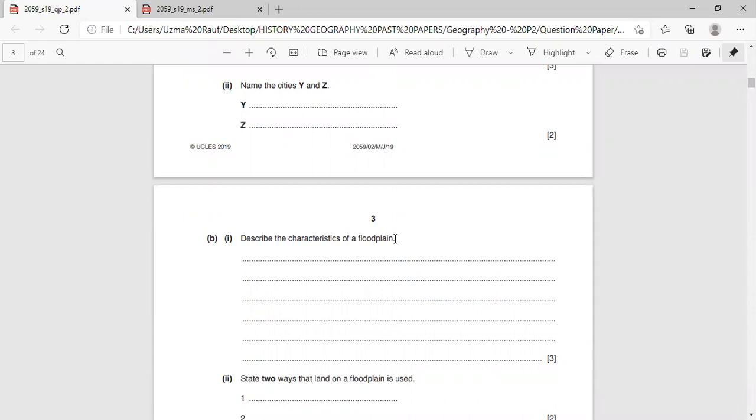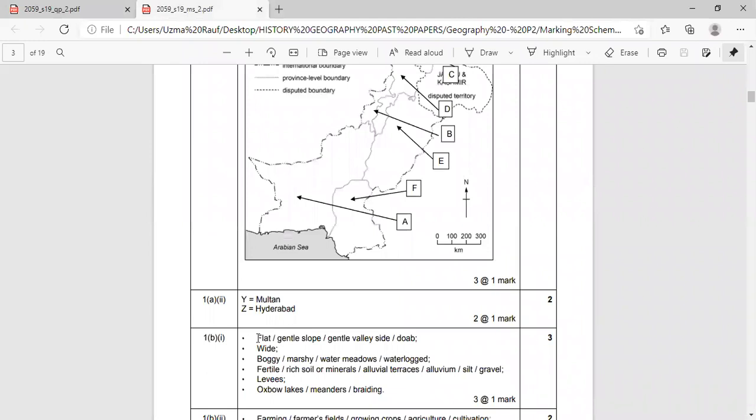For example, flood plain, feature number 1. What would be feature number 1? Can you answer me? Anyone? G, can any one of you answer me? Active floodplain, old floodplain. Not old floodplain, we are talking about floodplain here. The characteristics of a floodplain means the features of a floodplain. Okay, let's discuss the answer. Look at this. Miss, those are oxbow lakes. Yes, absolutely right. Look at this.